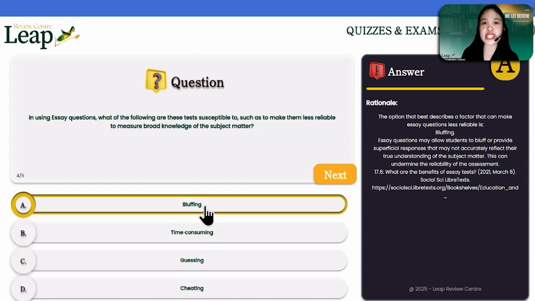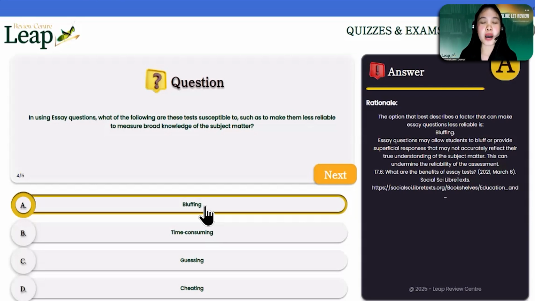Next, for time consuming, yes, true, but that's for the other aspect. Time consuming in the sense that aside from coming up with the essay question that will be asked in that test, the teacher will be asked to prepare the scoring guide or the rubric, and the teacher will either use holistic or analytical rubric to ensure that the teacher will be fair in grading the essay pieces.